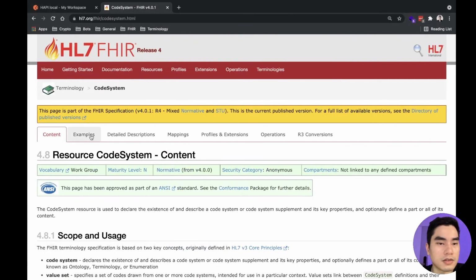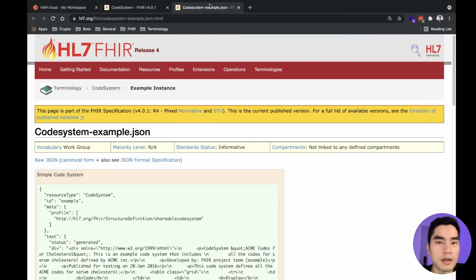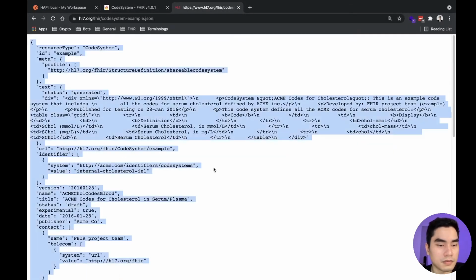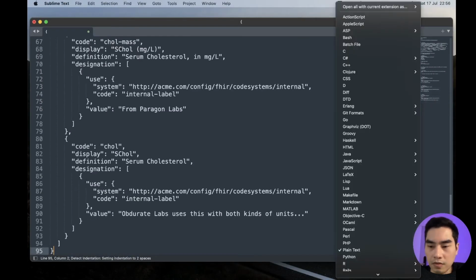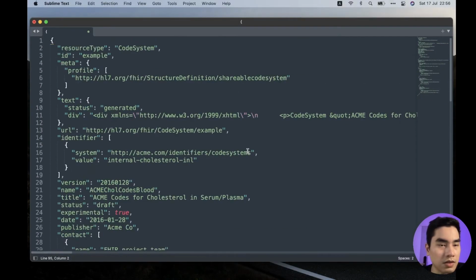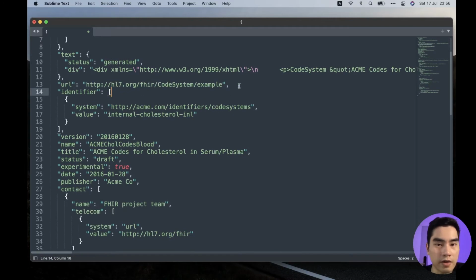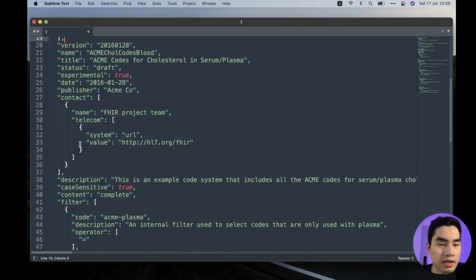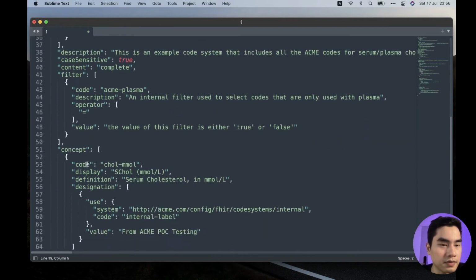Okay, we can see the real thing. I think this one might be okay. Yeah. So this tells us that this is a code system, with a canonical URL, identifier, version, metadata, and this is some characteristics and filter.